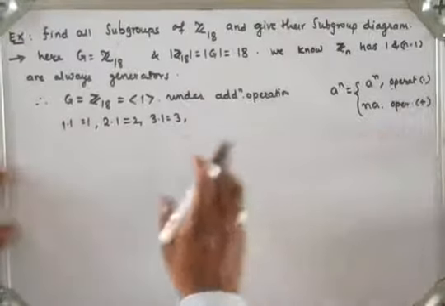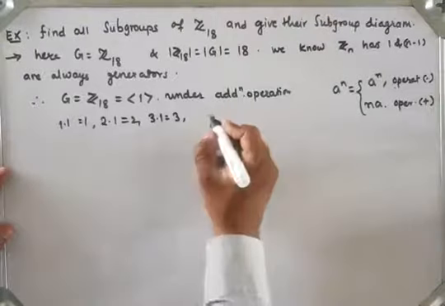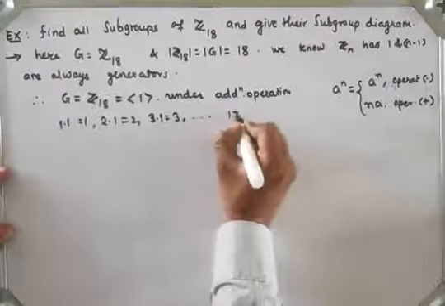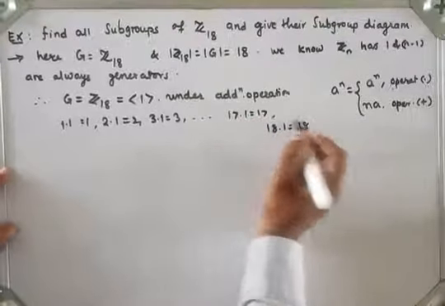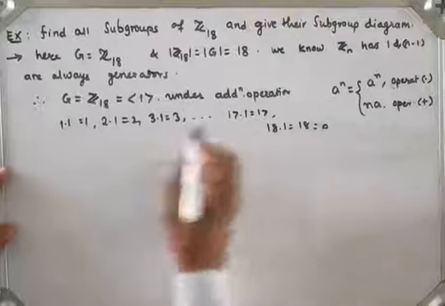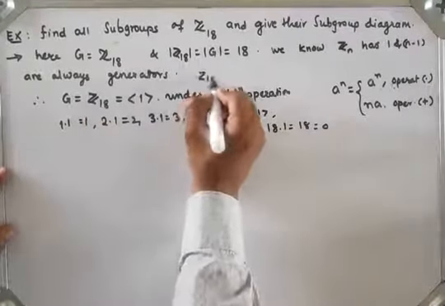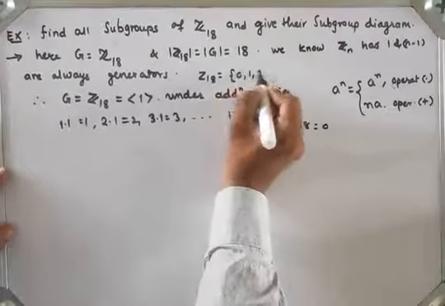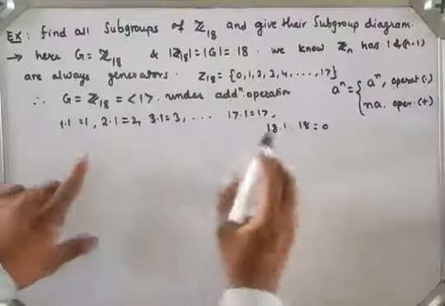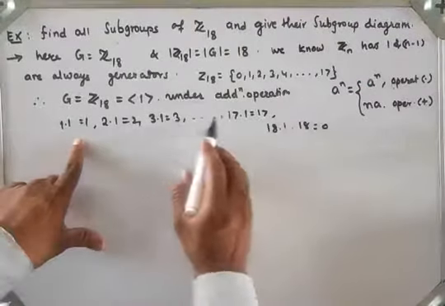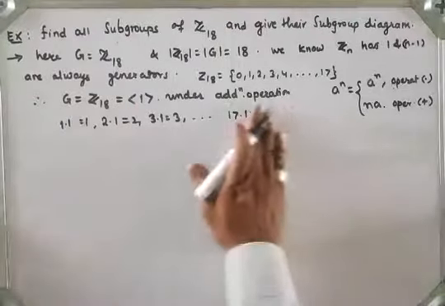So 1 is the generator of that group, because after repeating this process I will get up to 17 into 1 is 17, and last 18 into 1 is 18, and 18 modulo 18 is 0. So I will get all the elements of group Z18. Z18 has elements 0, 1, 2, 3, 4 and so on up to 17, all generated by 1. So 1 is the generator.